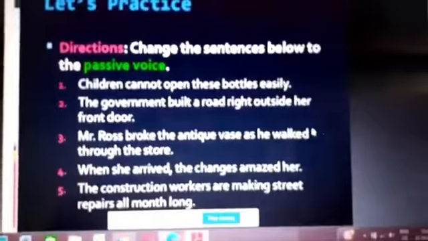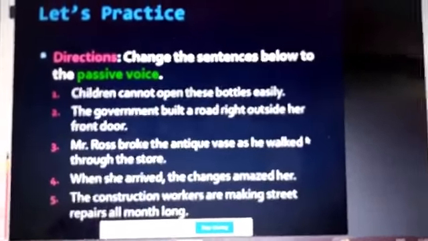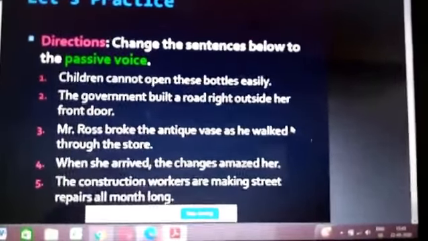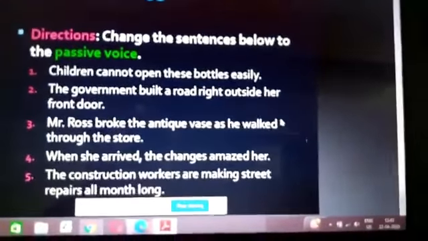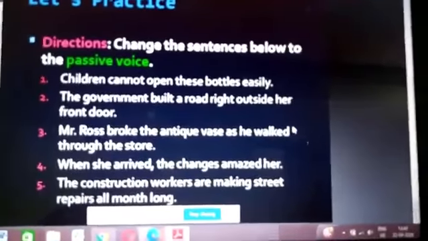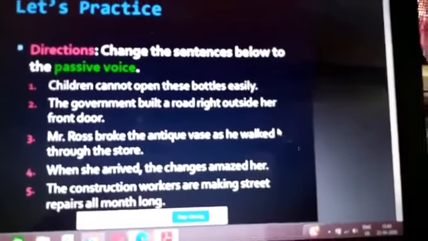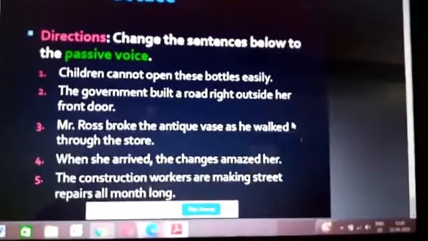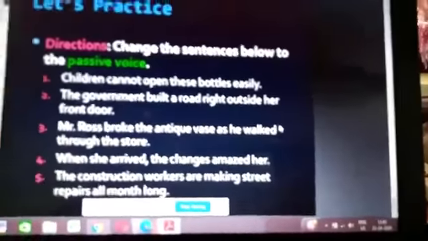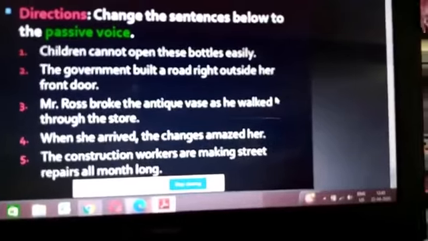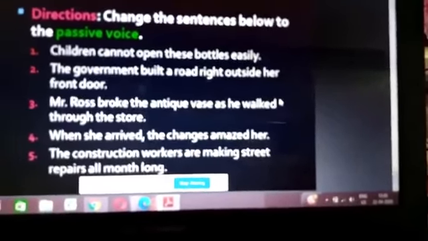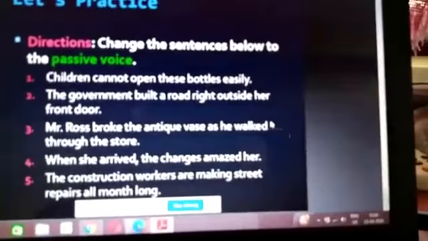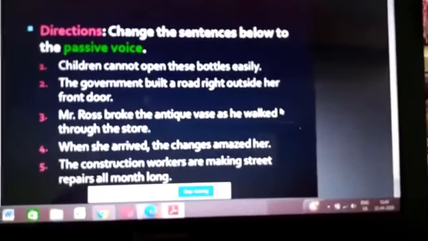Supposing it is perfect continuous tense: he had been watching TV while having snacks. If that is the sentence, then the formula that you have to use is, I am telling the formula of passive, subject, that is the object of the active, plus had or has or have plus been plus root plus ing plus complement. Perfect continuous tense passive voice formula. So remembering these formulae, try to convert all these things. That's the work for you.